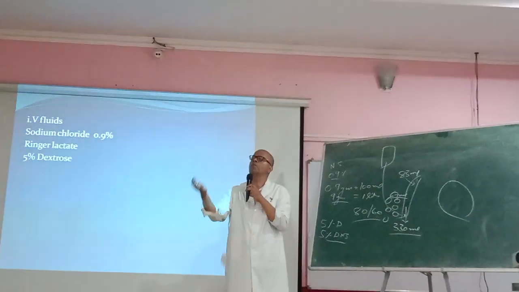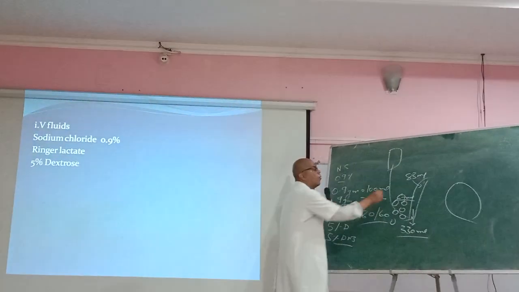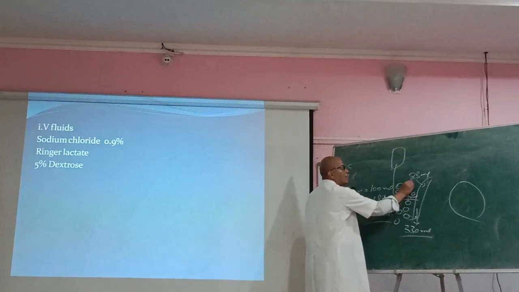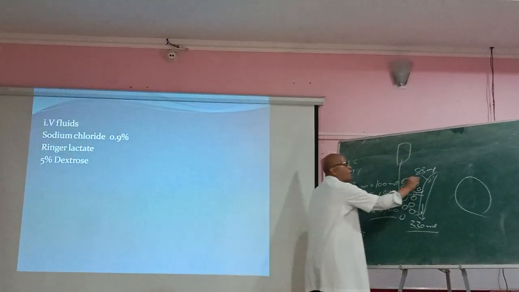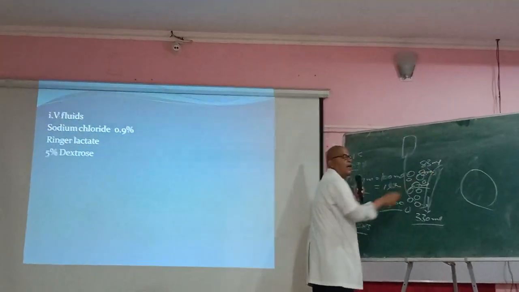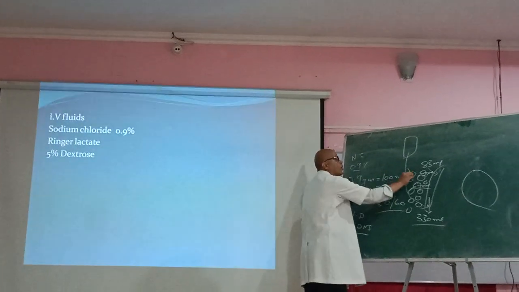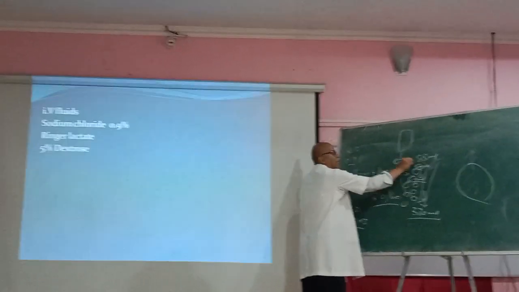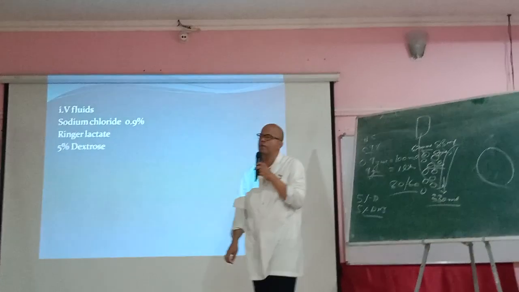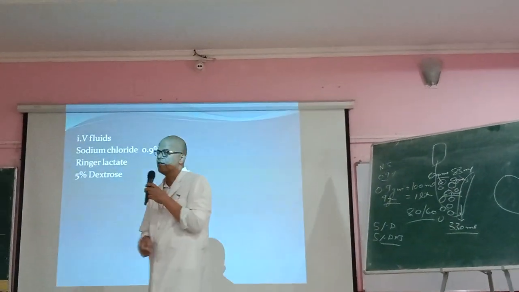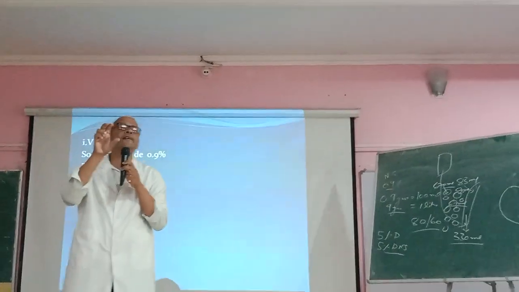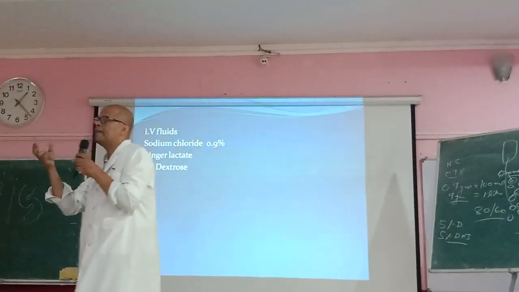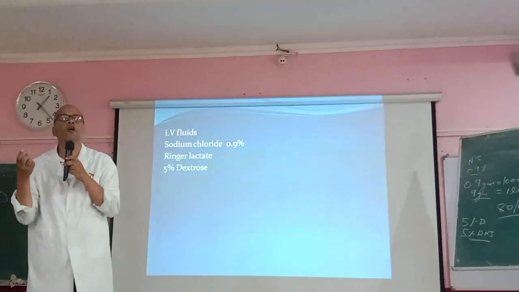The rest of the fluid will move out: around 250 ml will go outside the cell, and around 670 ml inside the cell. Although it looks like half a liter of water, it is not going to raise the intravascular volume.